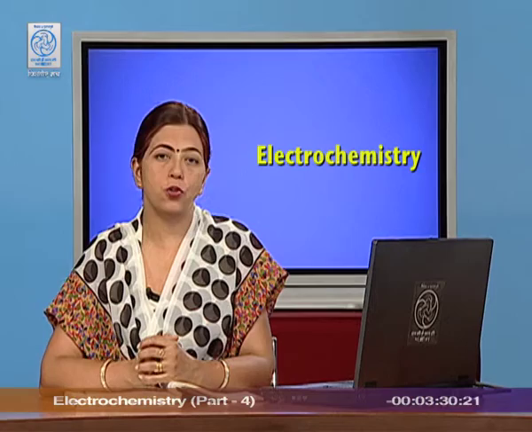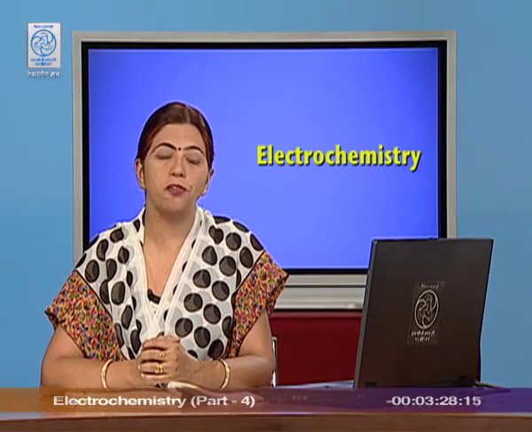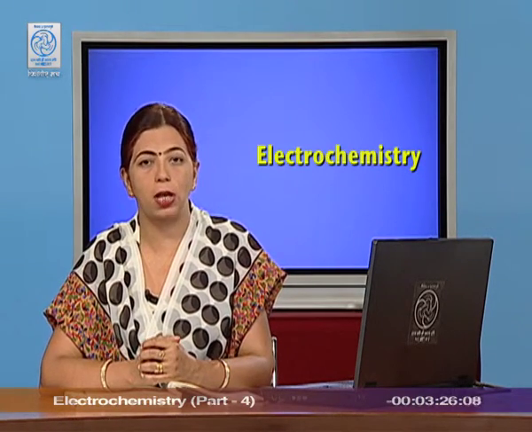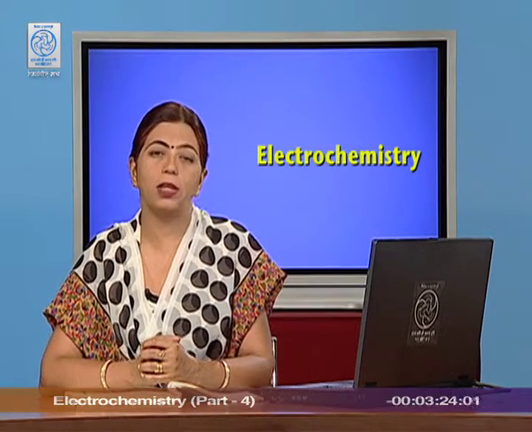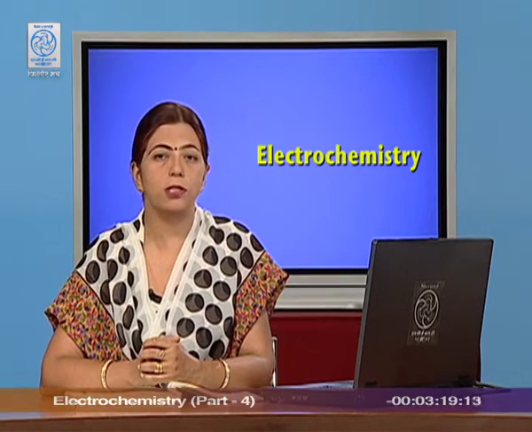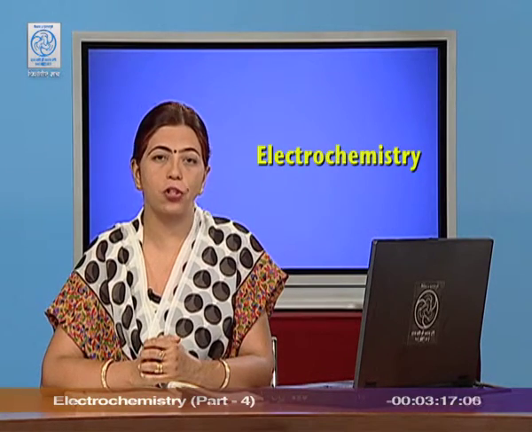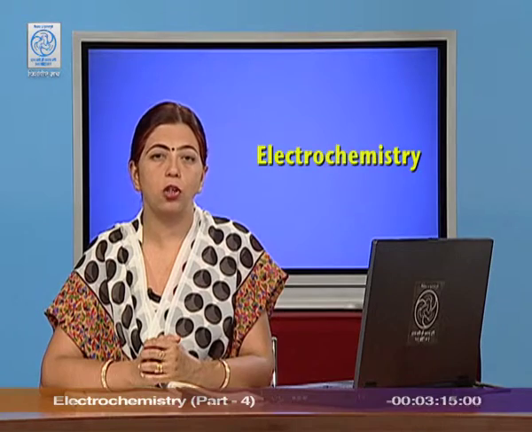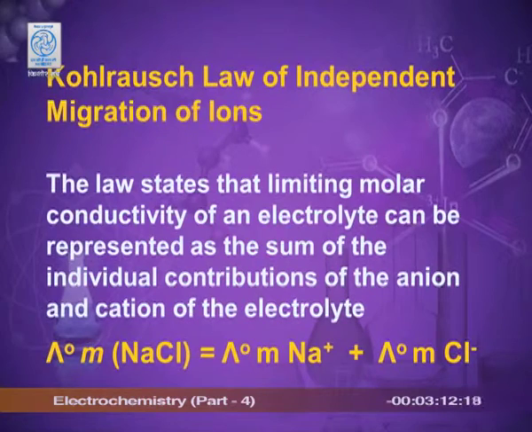He observed the dissociation and contribution of different ions in different electrolytes, taking strong and weak electrolytes, and then he gave his law, that is Kohlrausch's law of independent migration of ions. The law states that limiting molar conductivity of an electrolyte can be represented as the sum of the individual contributions of the anion and cation of the electrolyte.